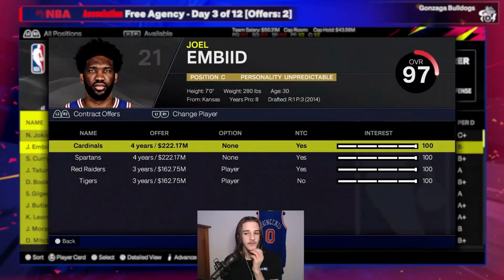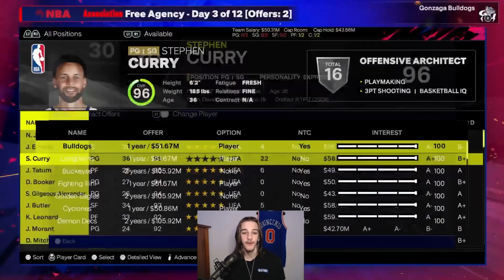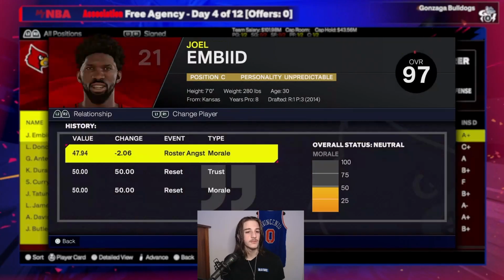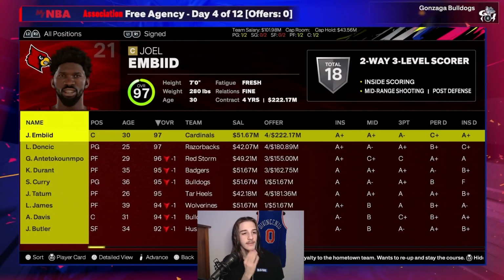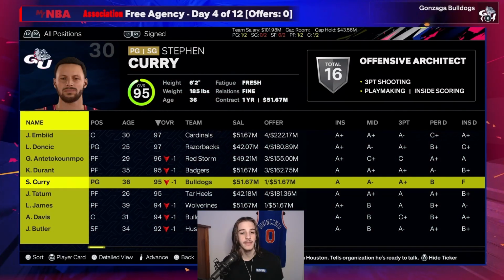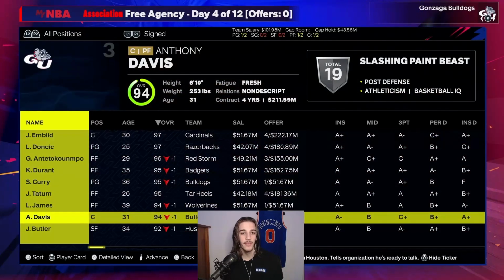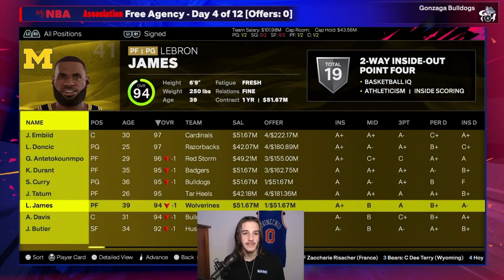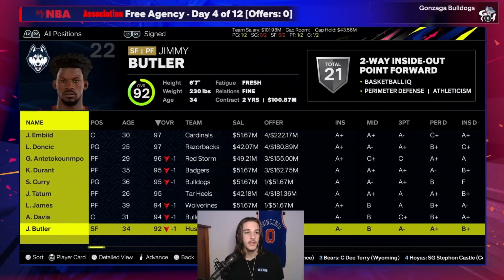Embiid has 4 offers, and Steph Curry right now, the player that most teams want, has 22 offers. So Joel Embiid commits to Louisville, Steph Curry commits to Gonzaga to team up with AD, so that's a big 2 already. Tatum is going to go to UNC, and Jimmy Butler commits to UConn.